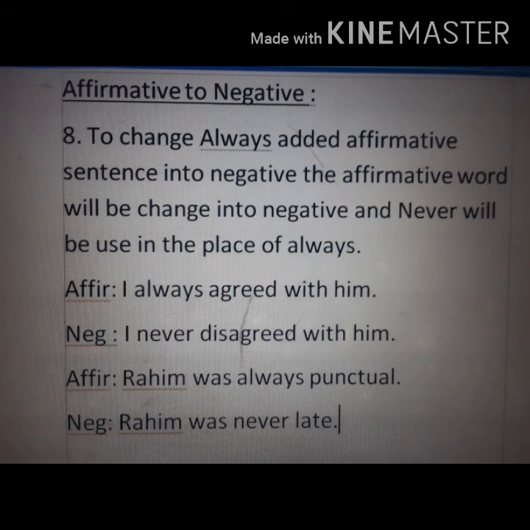And this was our today's last rule, and this was our today's whole discussion on transformation of sentences part 1. Hope you understood, and I think this discussion will make you understand transformation more clearly and to do transformation more easily.